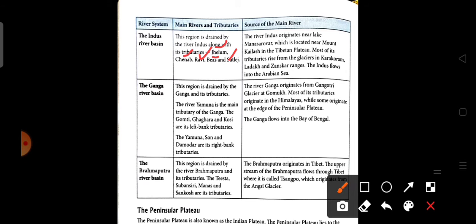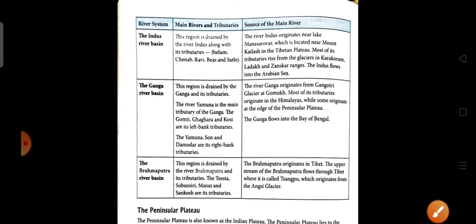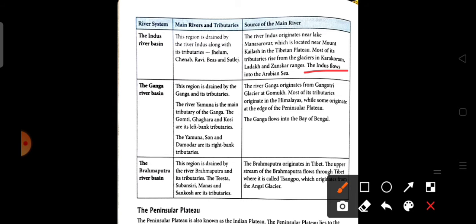Now the source of this river: the Indus originated near the lake of Manasarovar, which is located near Mount Kailas in the Tibetan plateau. Most of its tributaries rise from the glaciers in Karakoram, Ladakh and Zanskar range, mainly in Jammu and Kashmir, and the Indus flows into the Arabian Sea. So the mouth of the Indus is in the Arabian Sea.